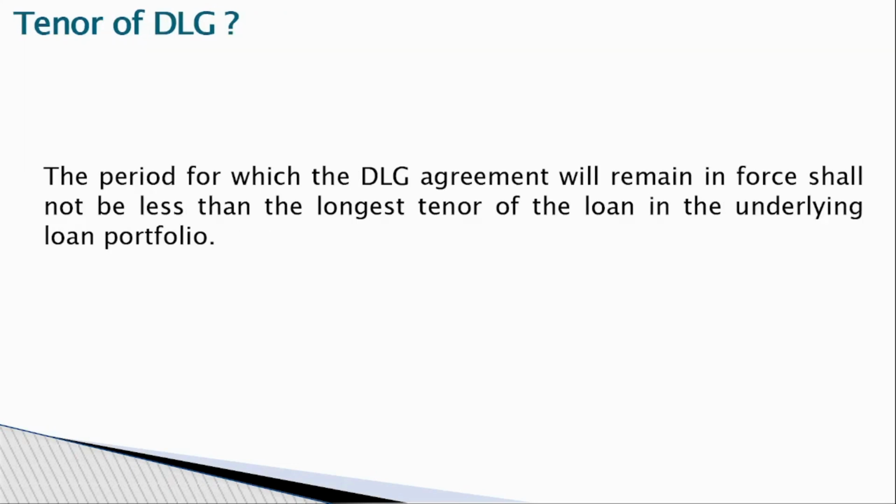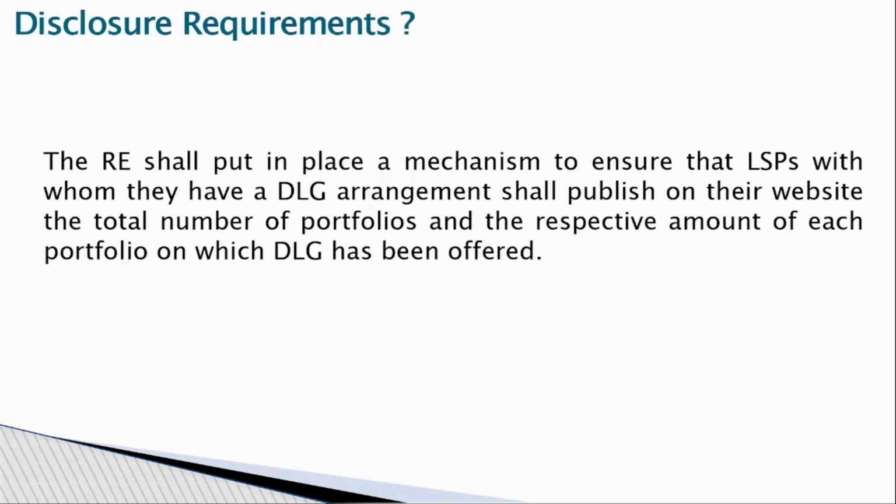So what is the tenure? In a portfolio, you have different term loans. One will be for a 5-year term, one will be for a 10-year term. In your portfolio, if the maximum loan period is 15 years, your DLG agreement is valid for 15 years. So we'll take the maximum tenure of the portfolio. One loan will be 2 years, another 15 years. Even if one loan is there for 15 years, your agreement will be valid for 15 years.